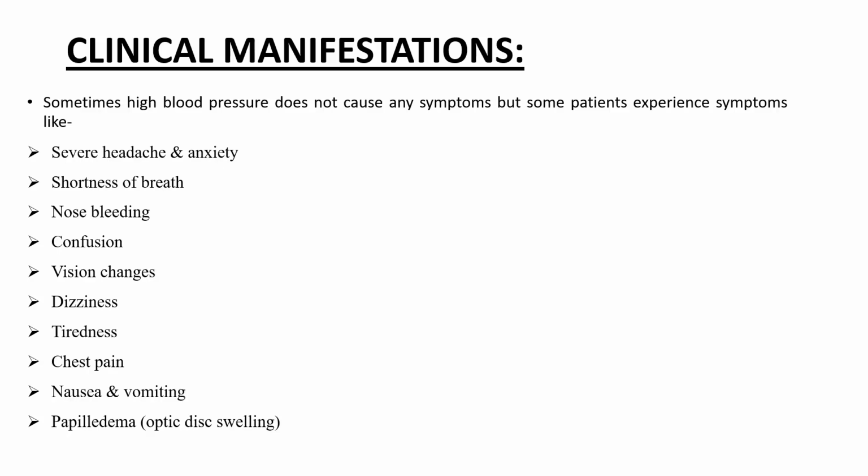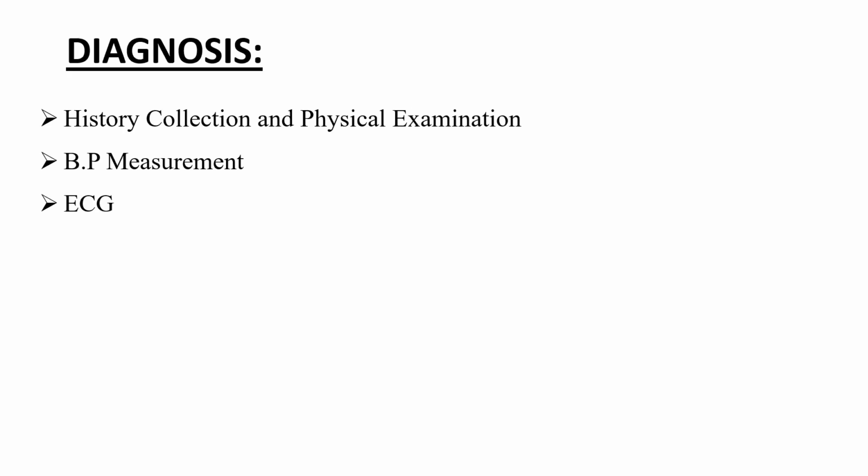Next, clinical manifestations, which means the signs and symptoms of the disease. That is increased blood pressure, headache, anxiety, shortness of breath, nose bleeding, confusion, vision changes, dizziness, tiredness, chest pain. Next point is the diagnosis. We can diagnose by history collection and physical examination, BP measurement, and by the ECG.